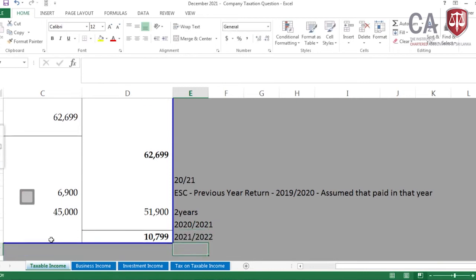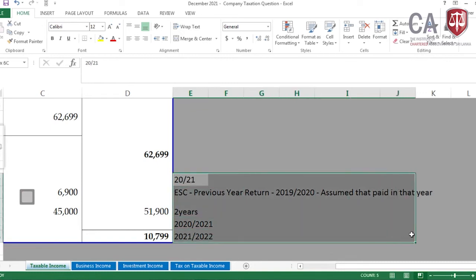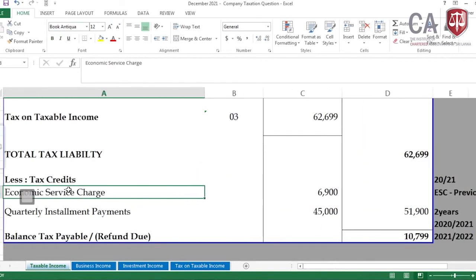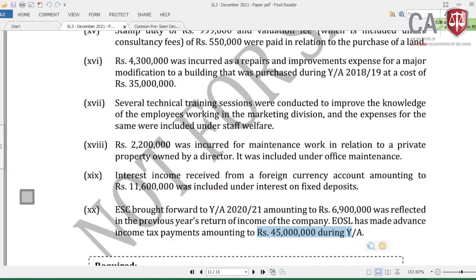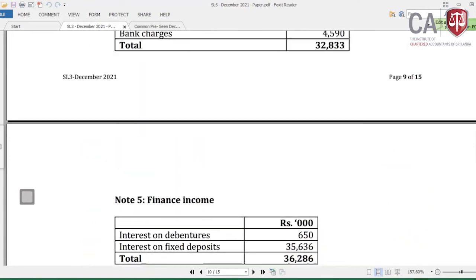This is the last year. Then I assume that this can be claimed in our year 21-22, and it was paid in 1920. Then with all the assumptions which I have explained to you, based on this I have claimed the ESC. Without a basis I have not claimed anything. Then economic service charge 6.9 has been claimed, and the quarterly installment payments I have directly taken, 45,000. Now typically all the adjustments are completed, but let me come to the particular notes.